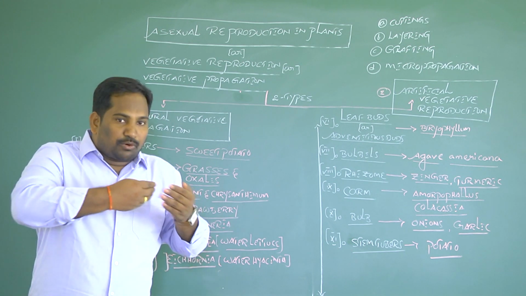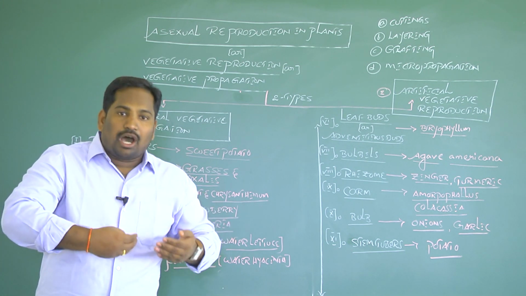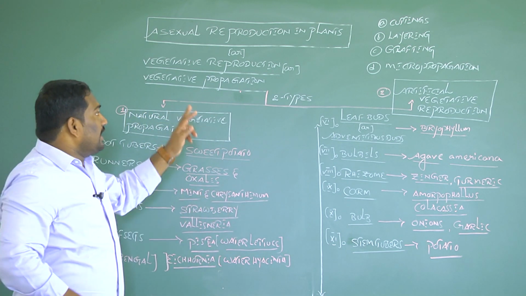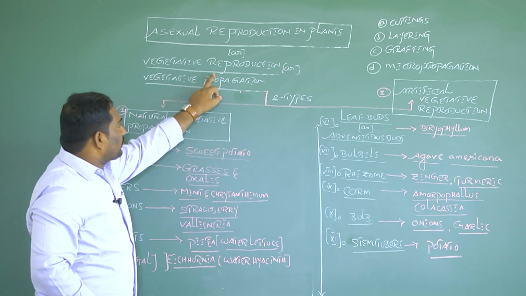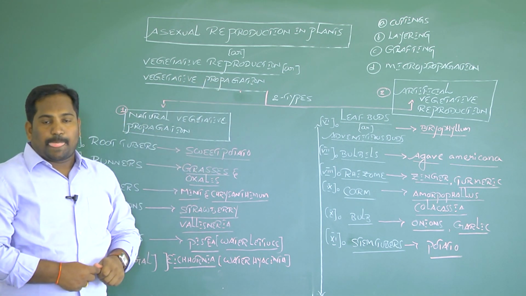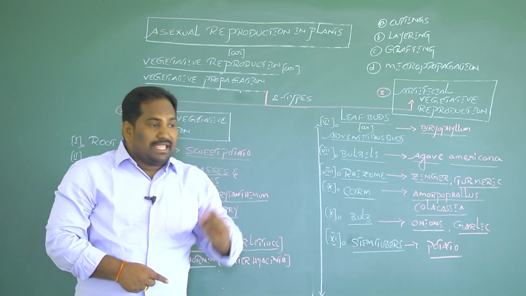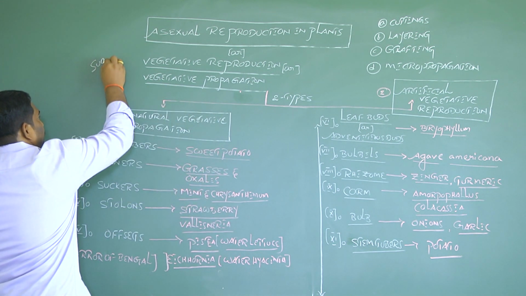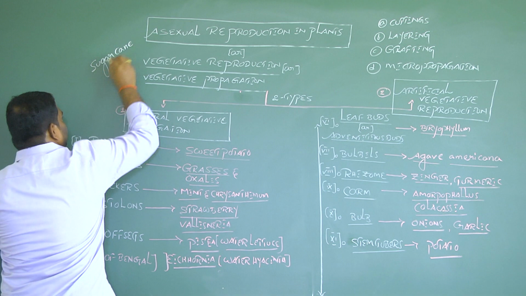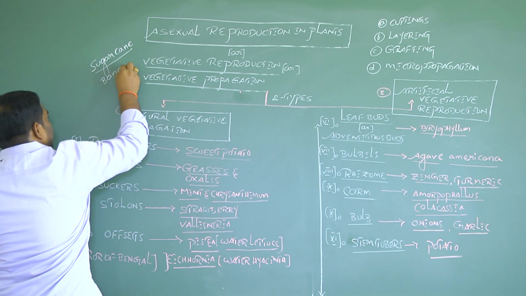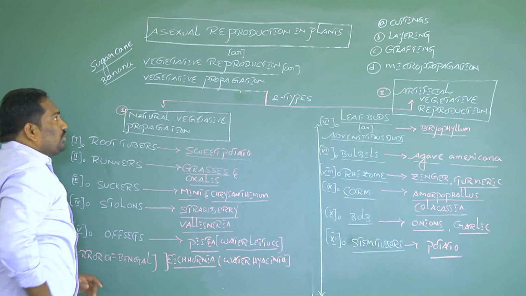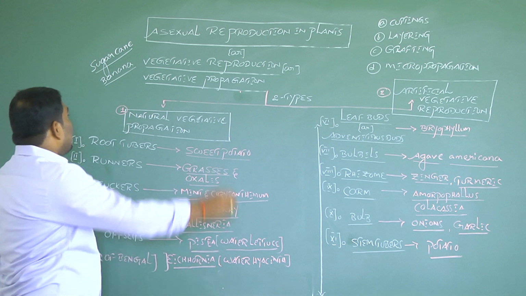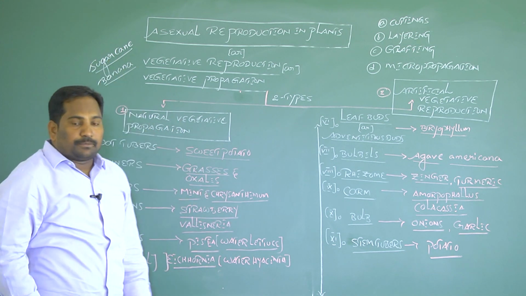So when vegetative units or vegetative propagules from the parent body produce new plants, it is called asexual reproduction, vegetative reproduction, or vegetative propagation. During vegetative propagation, seedless plants are produced, such as sugarcane and banana.